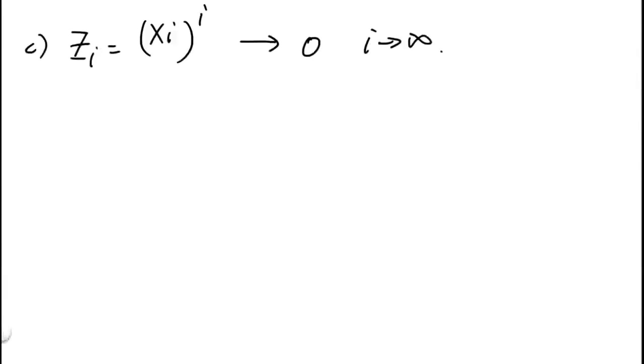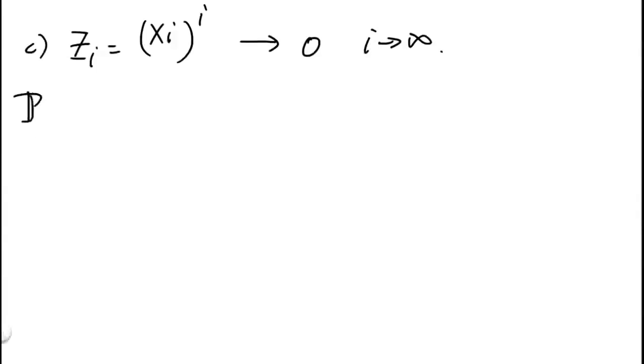Now in the last part of the problem, we are looking at a sequence zi defined by xi raised to the ith power. Again, since we know xi is some number between -1 and 1, this number raised to the ith power is likely to be very small, in the sense that it will have absolute value close to 0. So a safe guess will be the sequence zi converges to 0 as well as i goes to infinity. Okay, how do we prove this formally?